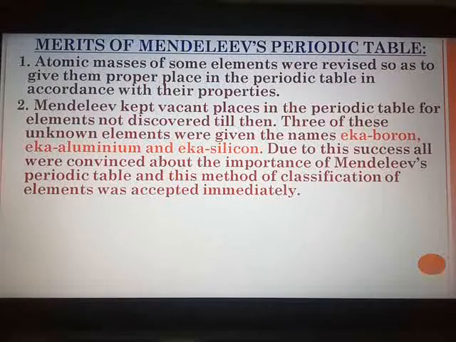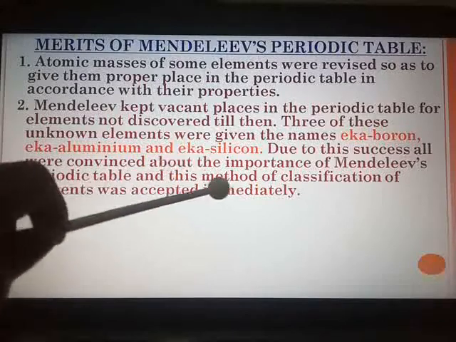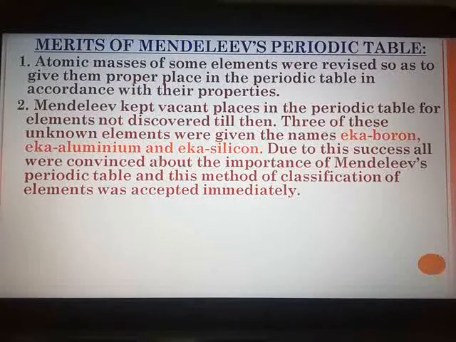He had left the vacant places, he had given their names. Not only this, but their properties were also predicted. Then later on, when these elements were discovered, they were named scandium, gallium and germanium respectively. Here the main magic is that the properties of these elements which were discovered later on matched well with those predicted by Mendeleev, and due to this success, everyone in the world was convinced about the importance of Mendeleev's periodic table, and this method of classification of elements was accepted immediately.